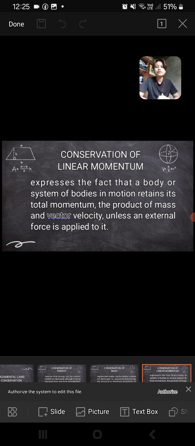So the third is conservation of linear momentum. It expresses the fact that a body or system of bodies in motion retains its center of mass and vector velocity unless an external force is applied to it. So this means that the total momentum of a moving body or system stays constant as long as no external force acts on it, even though the individual motions within the system may change.